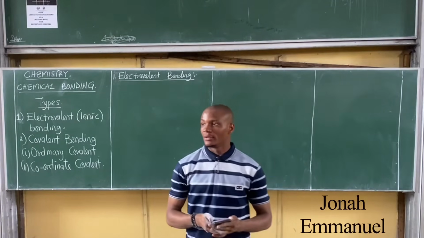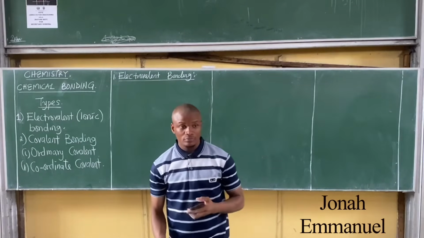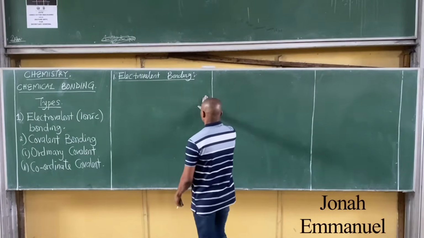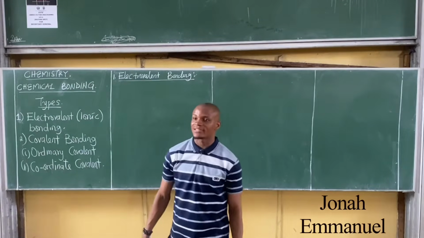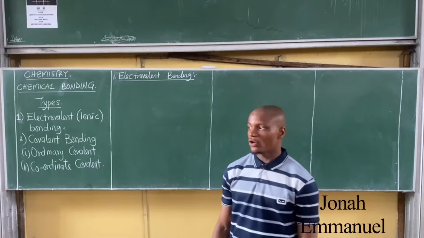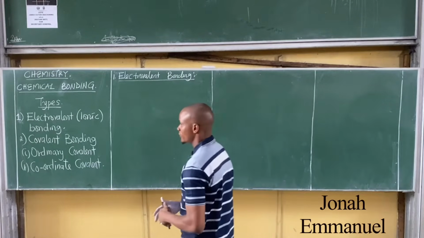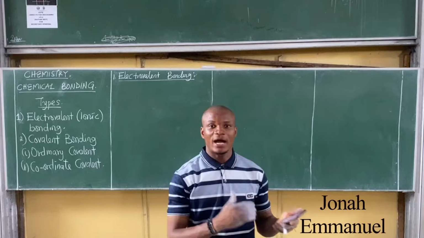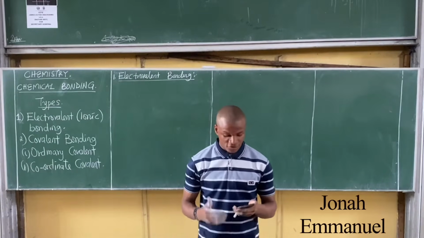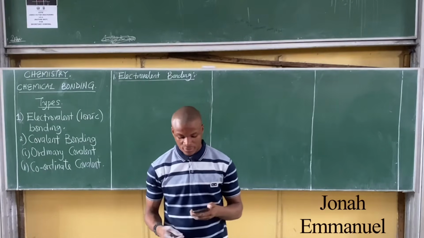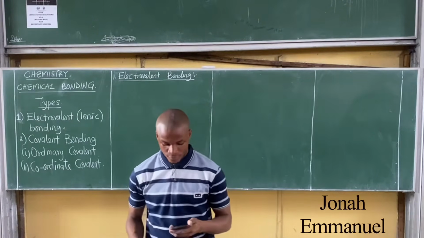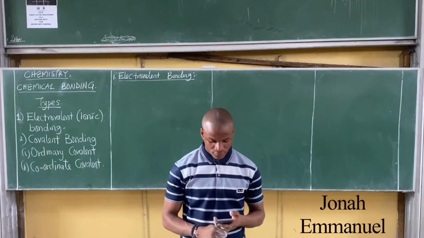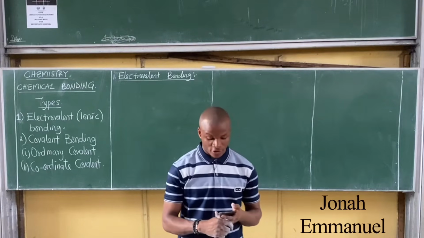Number one. Electrovalent bonding, also called ionic bonding, involves the transfer of electrons from one atom to another. Full stop.